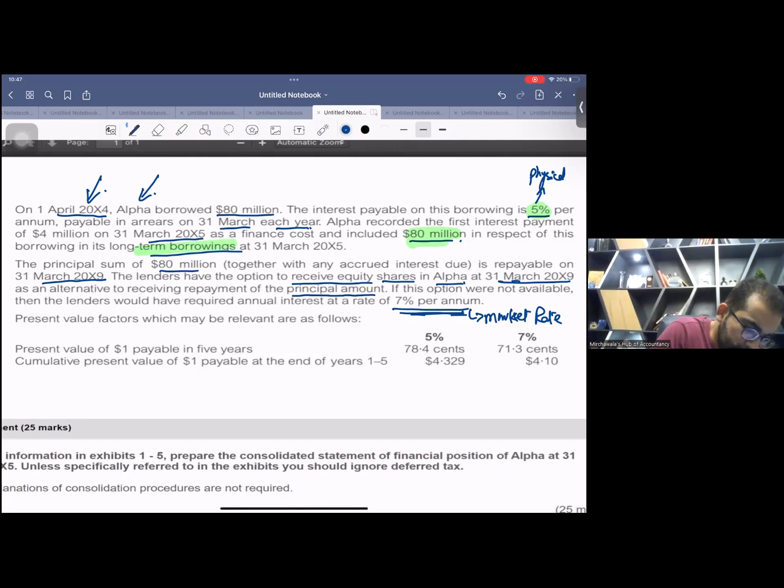For example, year 1, year 2, year 3: 10, 10, 10. If the cash flows are the same and they are recurring at equal intervals of time, such a series of payments is called annuities. This is 10, this is 10, this is 10, same payments and same interval of time. Such series of payments are called annuities. And for annuities you have to use annuity factors as well, separate annuity factors.